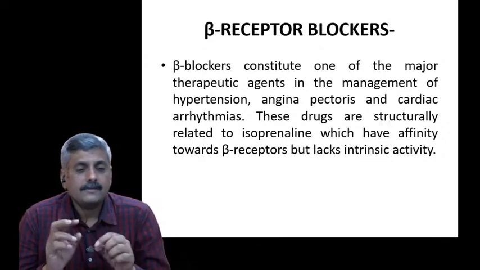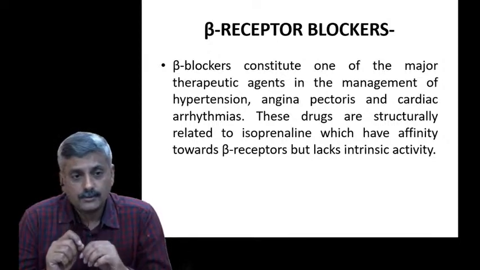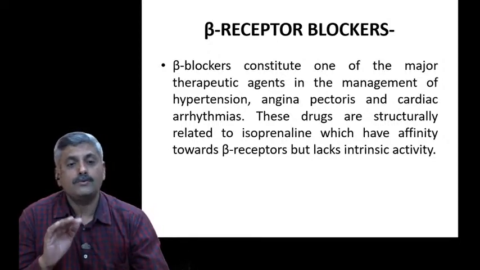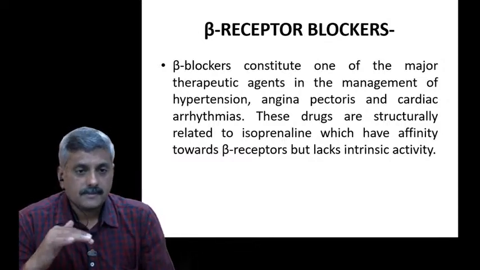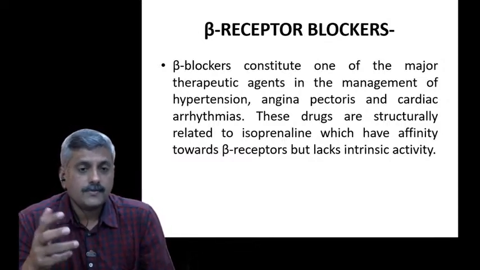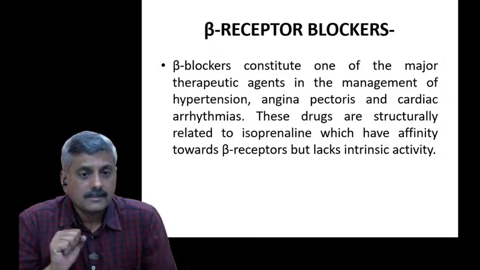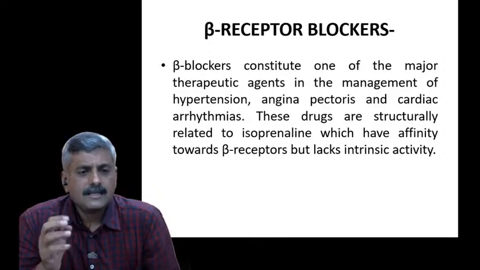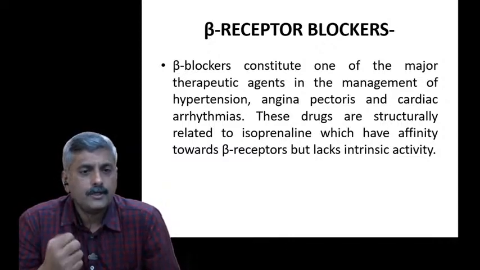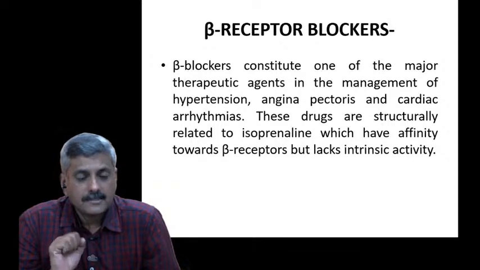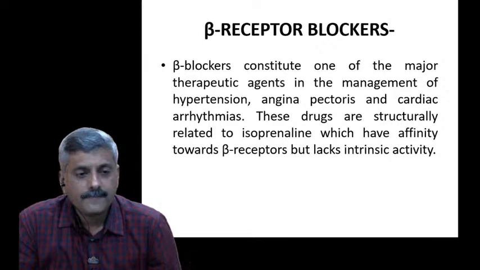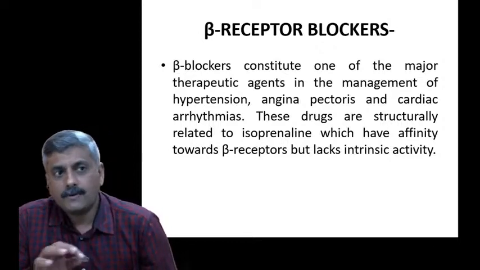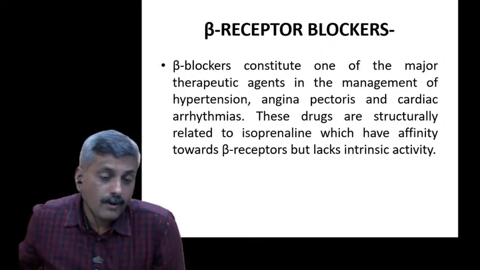These drugs have specific roles. Due to the increase in cardiac activity, we need to suppress the cardiac activity. So for that purpose, angina pectoris, for that purpose we need to use some beta blockers. Structurally they are related to isoprenaline and have a very good affinity towards the beta receptors, and that's why it goes and binds with the receptor and produces its action. So this is what we have about the beta blocker.